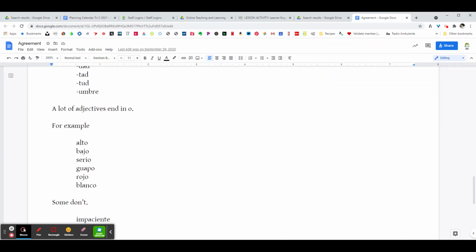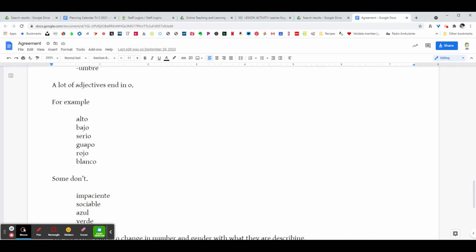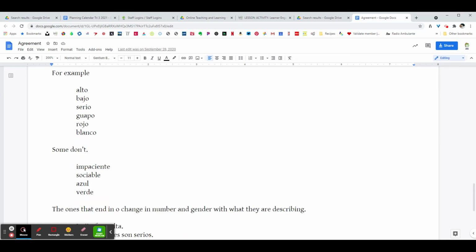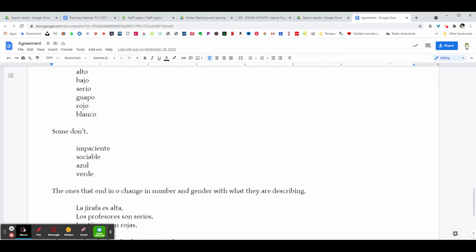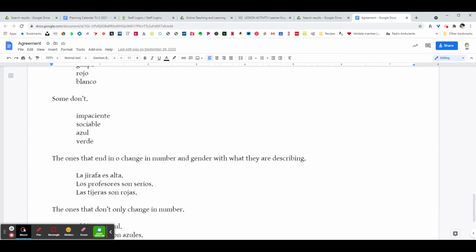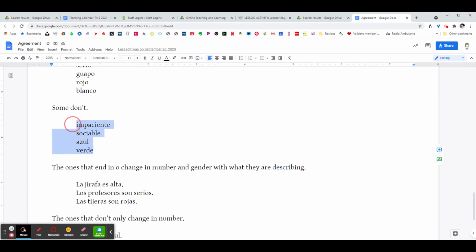A lot of adjectives end in O, so usually when you see your notes, you'll have all your adjectives in O: alto, bajo, serio, guapo, rojo, blanco. But then some don't end in O or A, so you have impaciente, sociable, azul, verde. So those adjectives won't change in gender, but they will change in number.